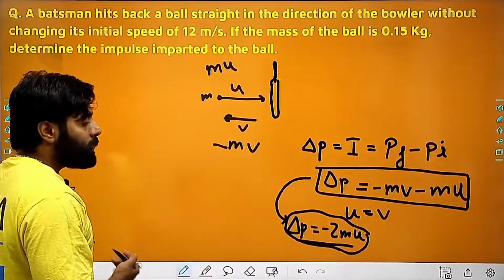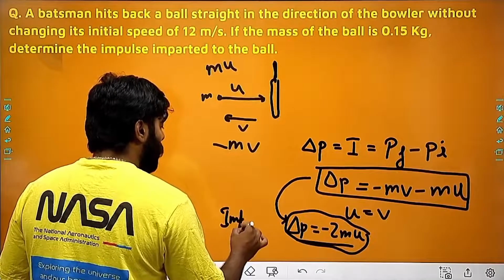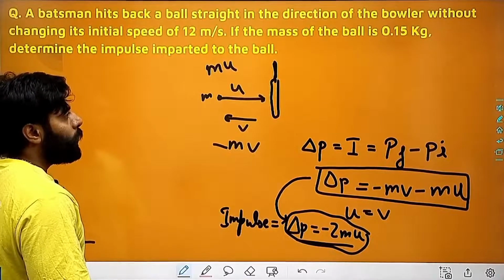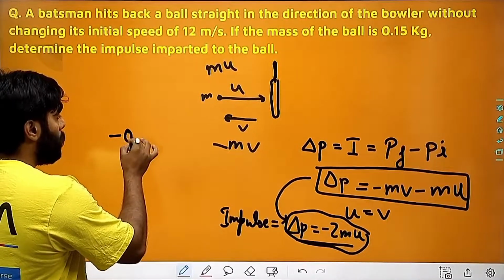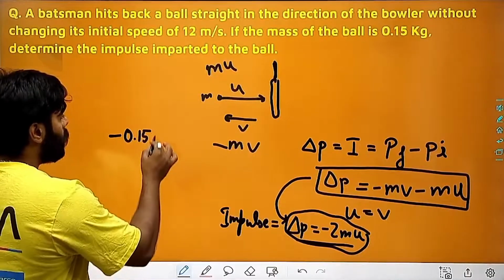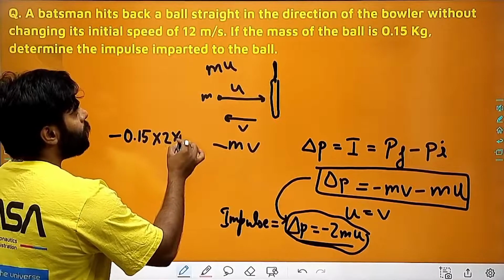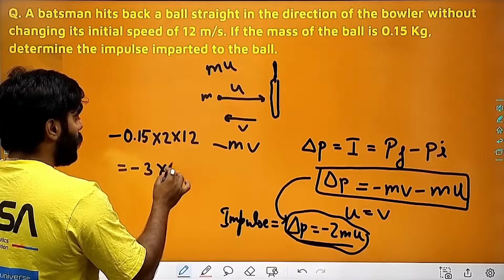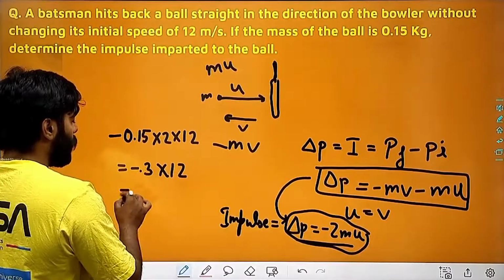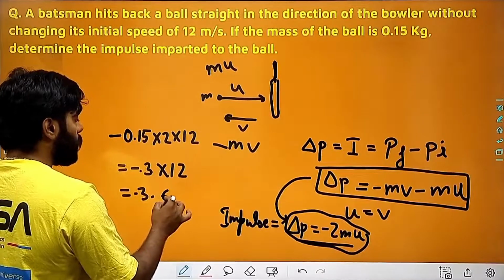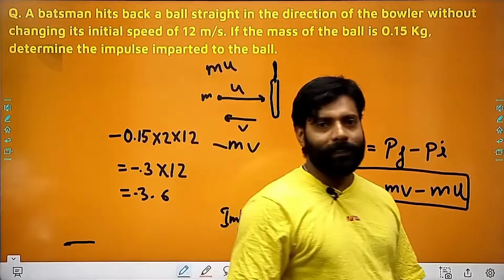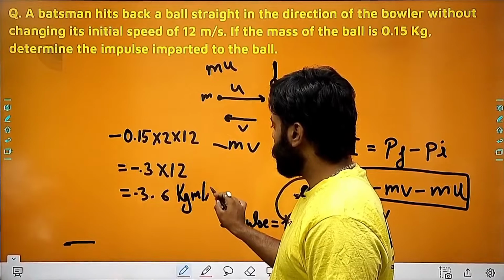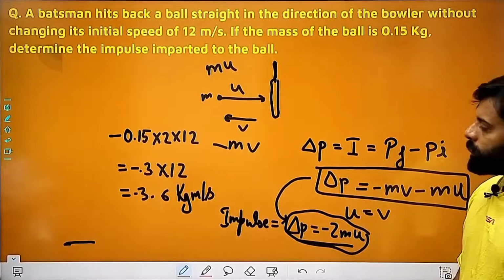So the impulse, or the change in momentum of the ball, is minus 2mu, and you can easily substitute the values because the mass is given as 0.15. Multiply this with 2, and the initial velocity is 12 meter per second, right? So it is 0.3 into 12. 12 threes are 36, so 3.6. So minus 3.6. And the unit of impulse is kg meter per second, right? So this is the value of impulse.